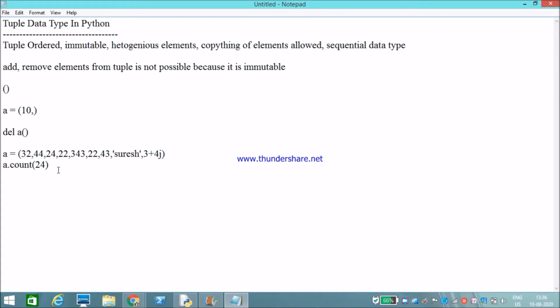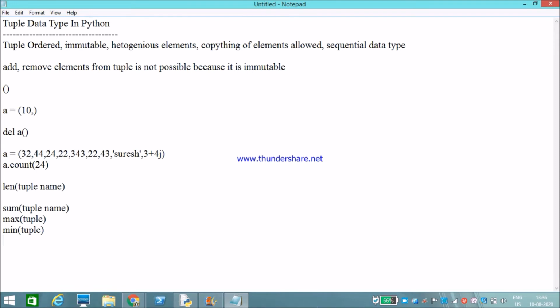We can also find the length of the tuple using the len method. If you pass the tuple name as an argument to len, it will give the number of elements. We can also find the sum of the tuple, the maximum of the tuple, and the minimum of the tuple.